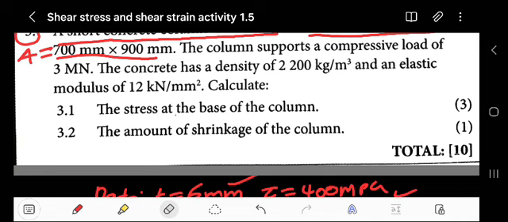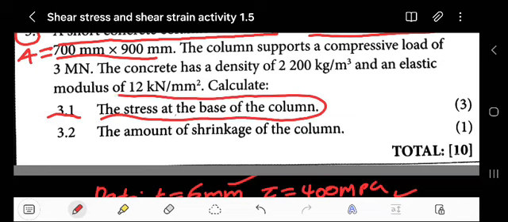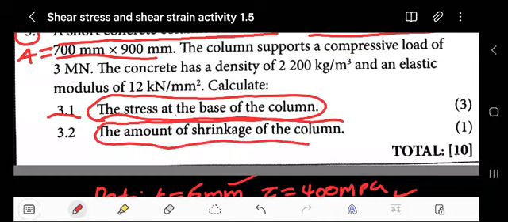We've been given that, and then they say an elastic modulus of E equals 12 kilonewton per square meter. They try to be fancy, those people. They say calculate the stress at the base of the column. The mass of the column is 3 kg.